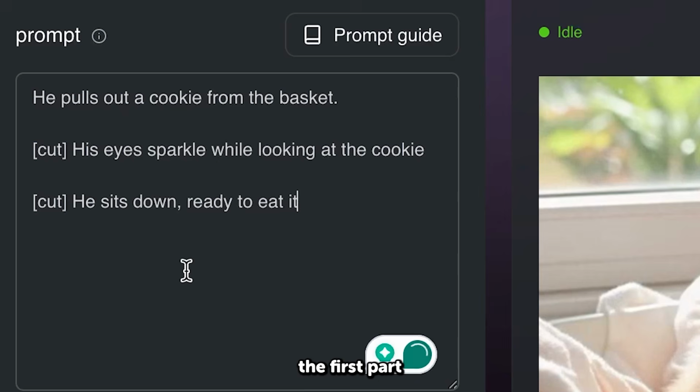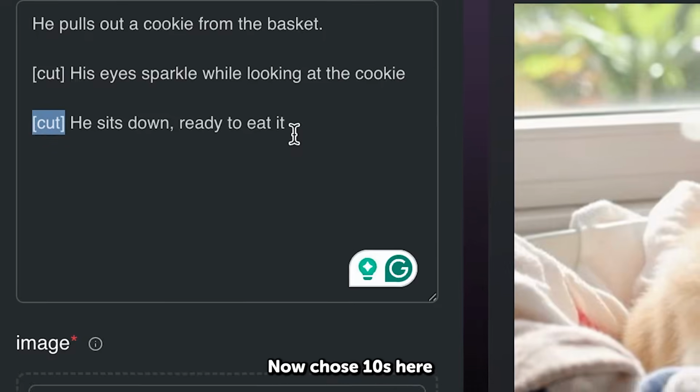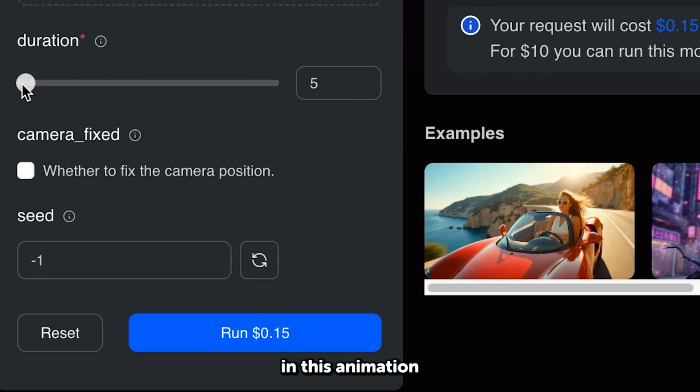So to summarize, the first part of the prompt describes the first shot, which is based on the image we uploaded. Then cut triggers the second shot with a new camera angle. And finally, the third part becomes shot 3. Now I chose 10 seconds here since we have 3 shots in this animation, and hit run. And this gives us a full sequence of 3 dynamic scenes, all from one image.